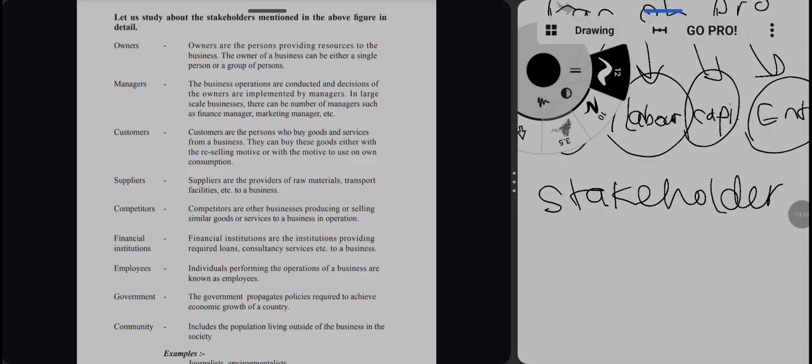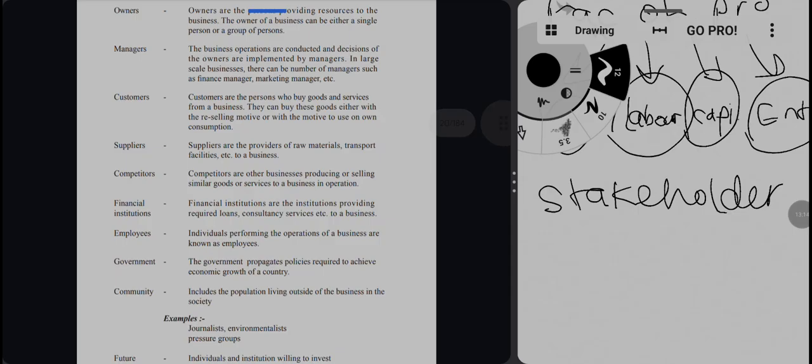Okay, so an owner can be a single person or a group of persons. In a partnership business there are several owners. So 2 to 20 people are there in a partnership. So owners can be one person or a group of persons.